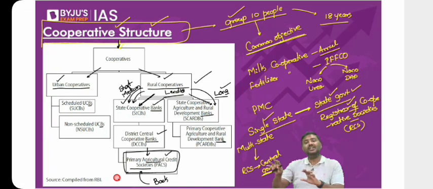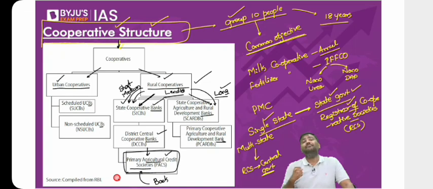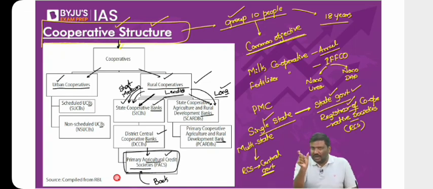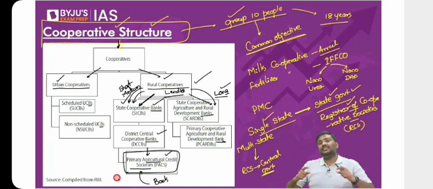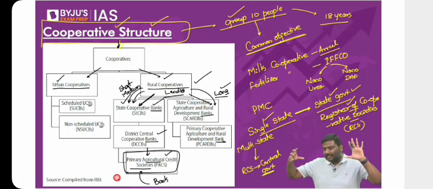It's a society. It's registered under the Cooperatives Act of, let's say, the central government or the state government. But this is not a bank. This is simply a society. So what is the importance of it? Now, if it is a society, not only a bank, can I simply say it will provide services beyond banking services? Point number one. It will provide services not just limited to banking, but beyond banking.